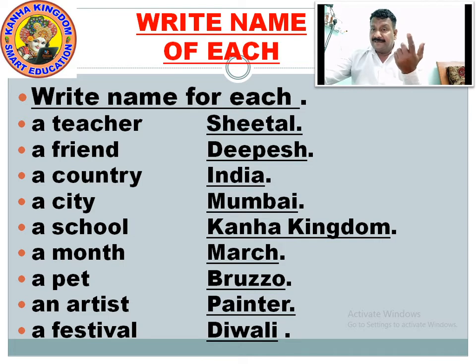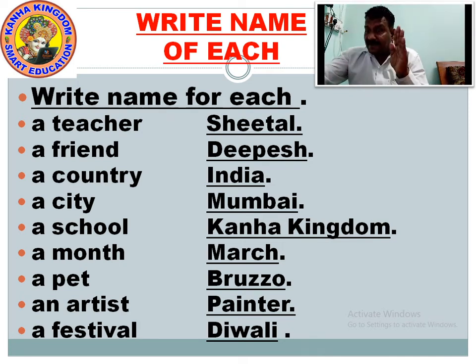A city. There are many cities. In India there are many cities. But when you address it properly as Mumbai, Delhi, Calcutta, it becomes a proper noun. Until it is written, when you address it as a city, it's a common noun. How does a common noun become a proper noun? When you write the name Mumbai, Delhi, or one city's name, it becomes a proper noun. Till then, when it is addressed as city, it's a common noun.